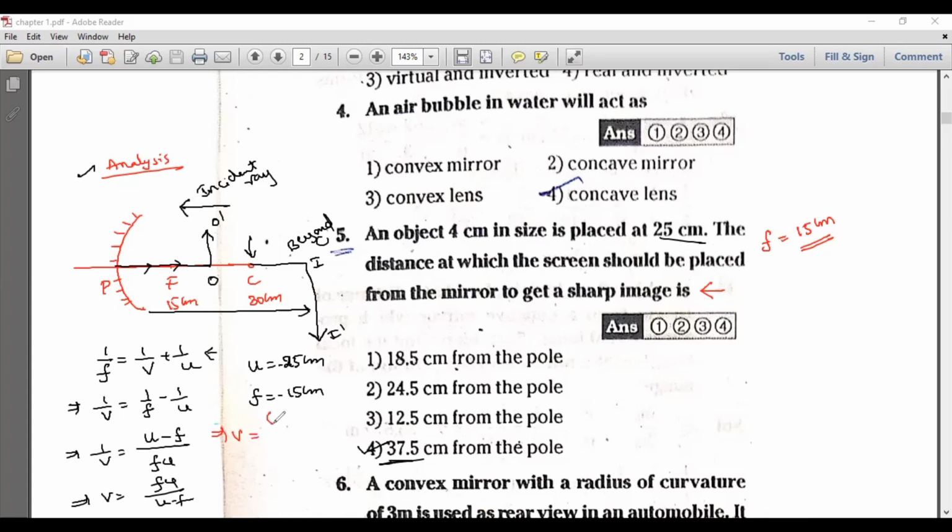The f value is minus 15 and u is minus 25, divided by u minus f. The u value is minus 25 minus of minus 15. Minus into minus, plus 15 into 25, divided by minus 25 minus of minus, it will be plus 15, so minus 10 you will get.